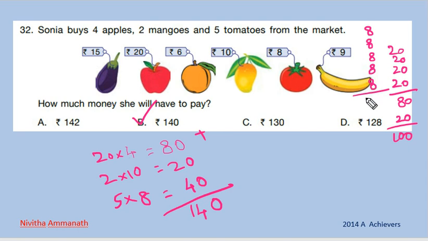So we add up, 140. Or this is the easy method. Next question.